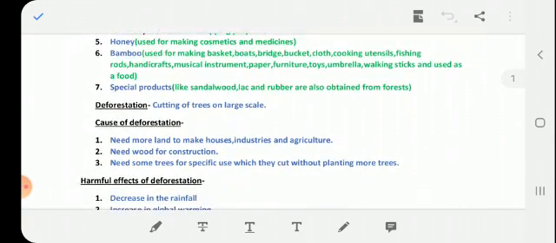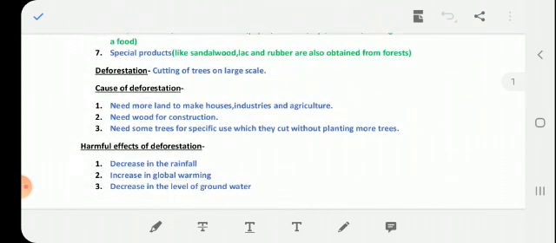Next is deforestation. What is deforestation? Deforestation is cutting off trees on a large scale. This term we also discussed in the previous video. Next, causes of deforestation. There are some causes of deforestation. First, humans need more land to make houses and industries. Second, they also need wood for construction. And third, they need some trees for their specific use, which they cut without planting more trees.